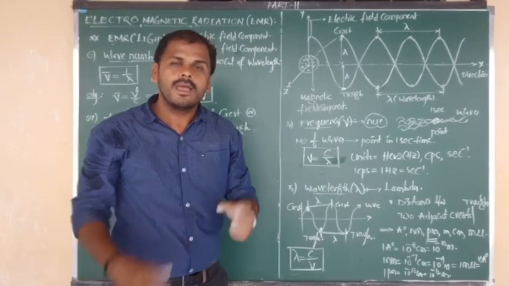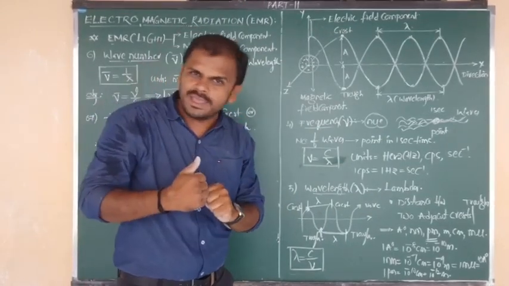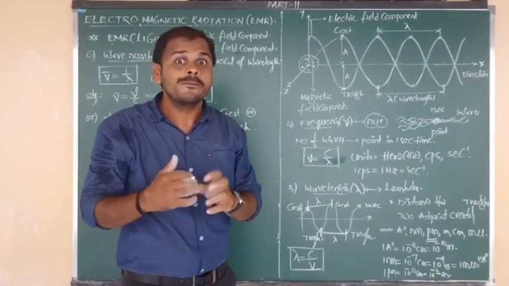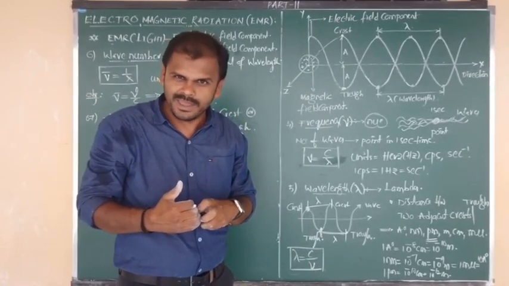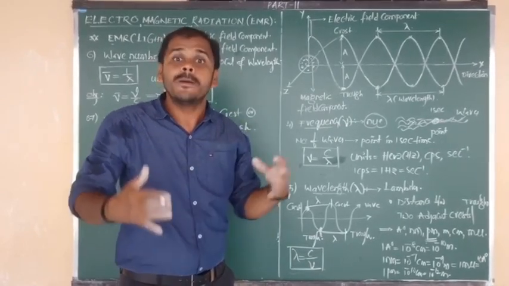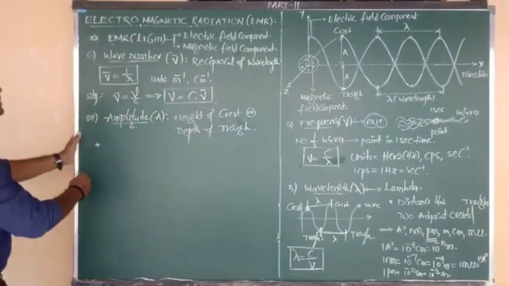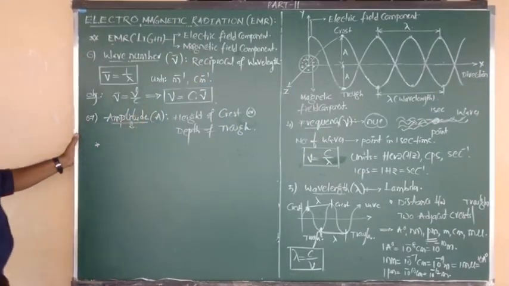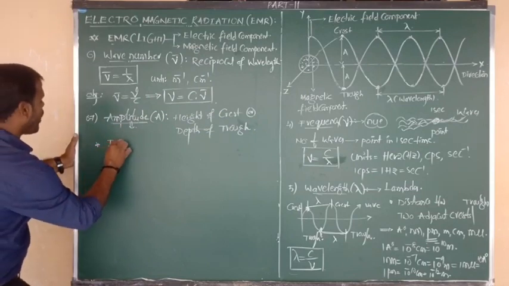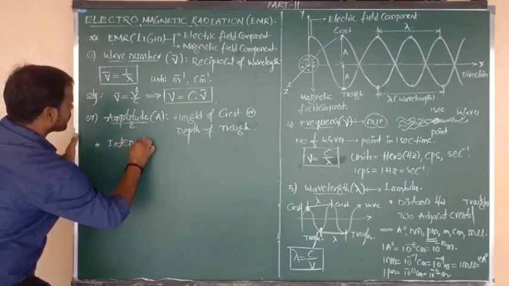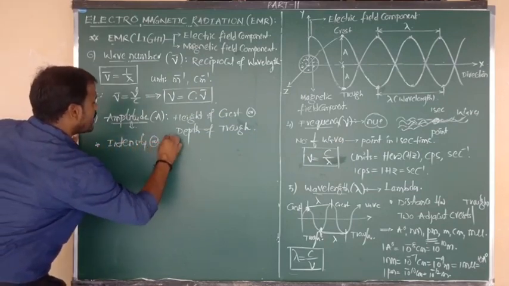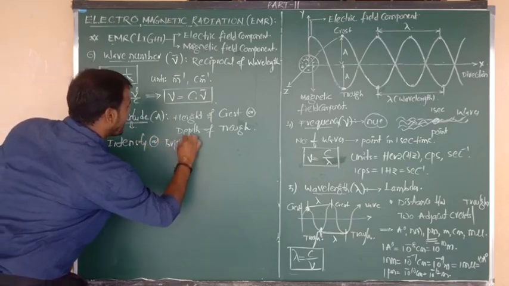That means as the amplitude value increases, that shows more intensity, that means the radiation or light contains more brightness. So amplitude A determines the intensity, and also the brightness of the system.